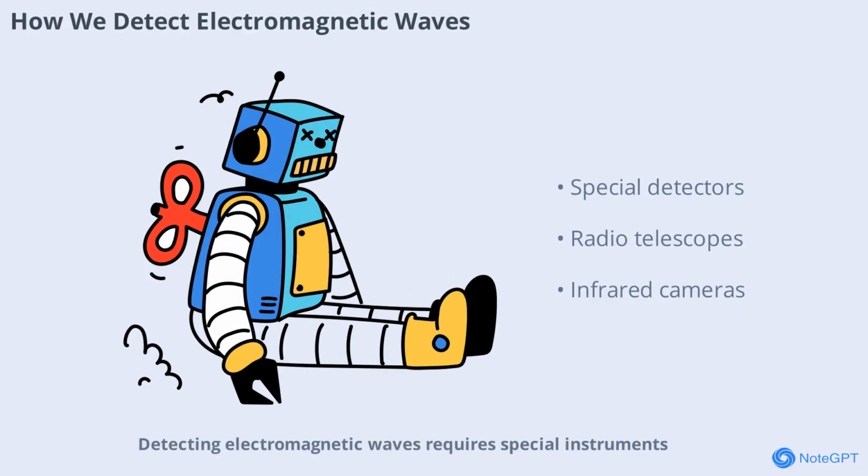Detecting electromagnetic waves requires special instruments. Radio telescopes pick up radio waves from space, while infrared cameras reveal heat patterns. Our eyes detect visible light, and X-ray machines capture images of our bones. Each region of the spectrum needs its own detector, designed to sense the unique properties of those waves. These tools have opened up new worlds in science, medicine, and technology.